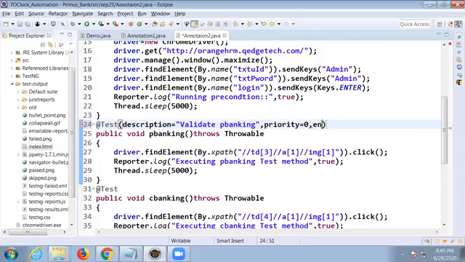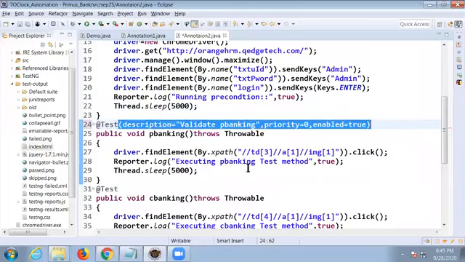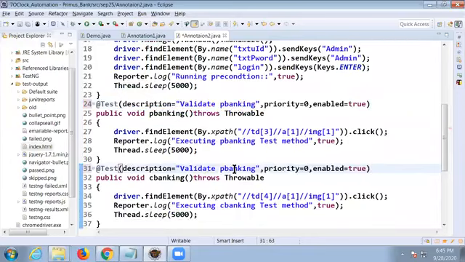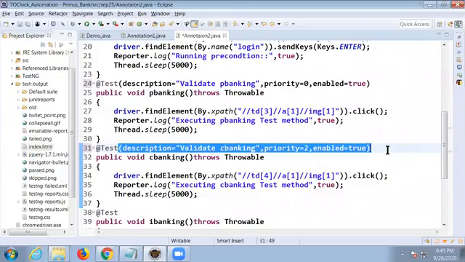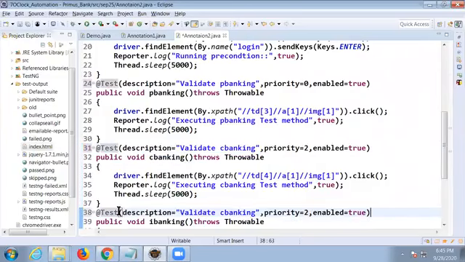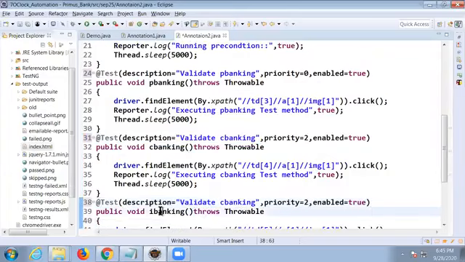How to enable a test case? Enabled is equal to true. And describe it for each and every test case. Validate C banking. Priority is equal to 2. I want this also enabled true. It's up to my requirement. I want to run the test case in such a way. You can prioritize. So validate iBanking, and I'm not defining priority for this.